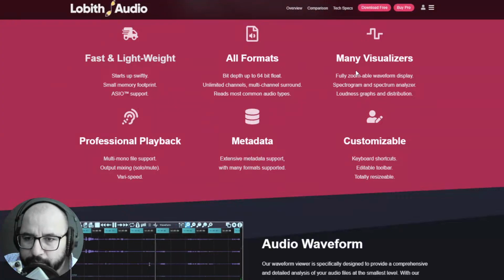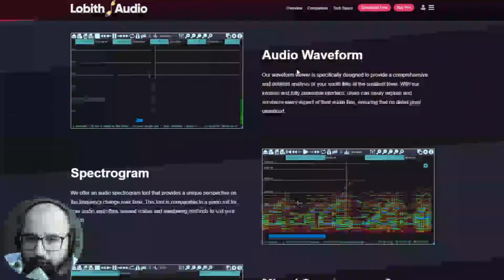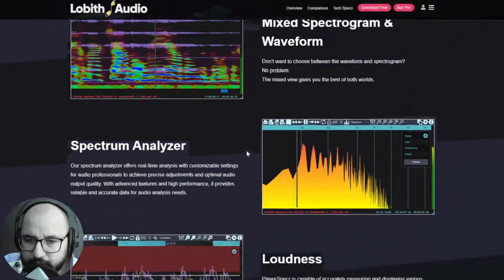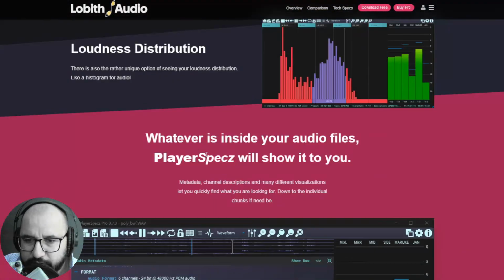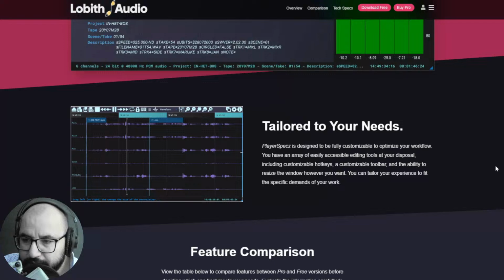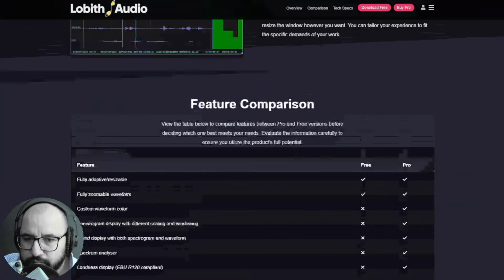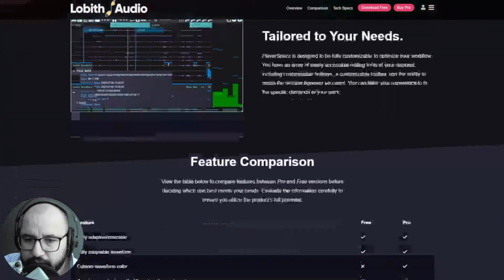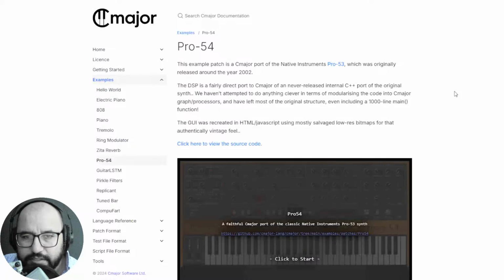So yeah, all formats, professional playback, metadata, audio waveform, a spectrogram, a mixed spectrogram and waveform, a spectrum analyzer, loudness distribution, right? So yeah, very, very cool player for music, but also to be able to know more information about the audio that you are playing, right? So that's pretty much it.